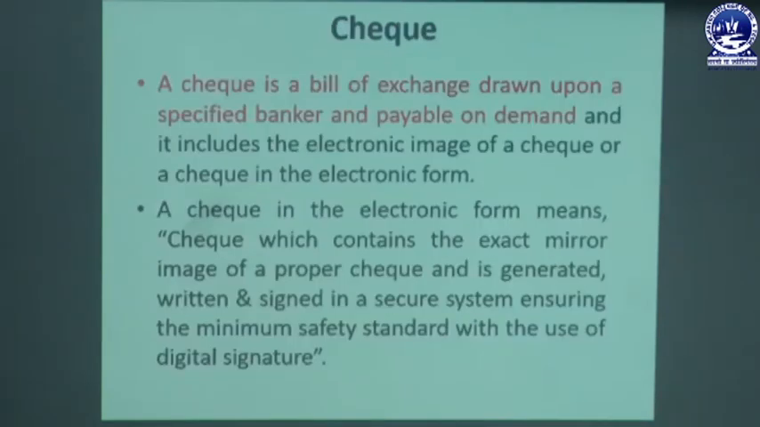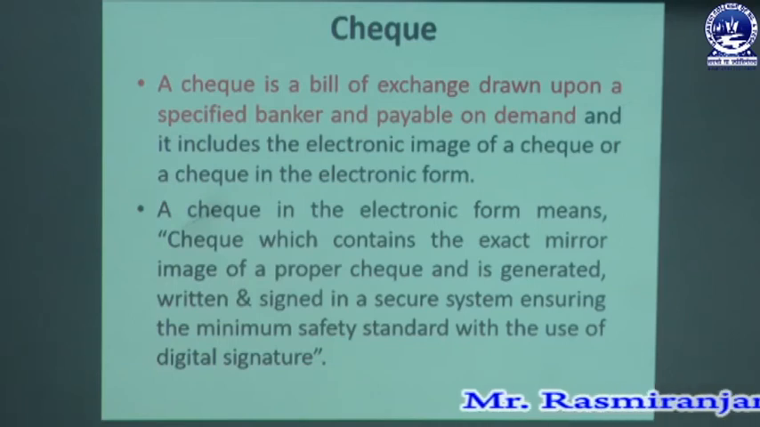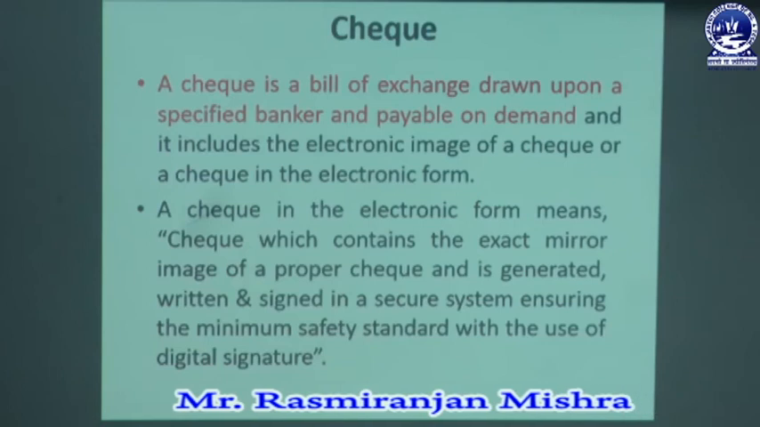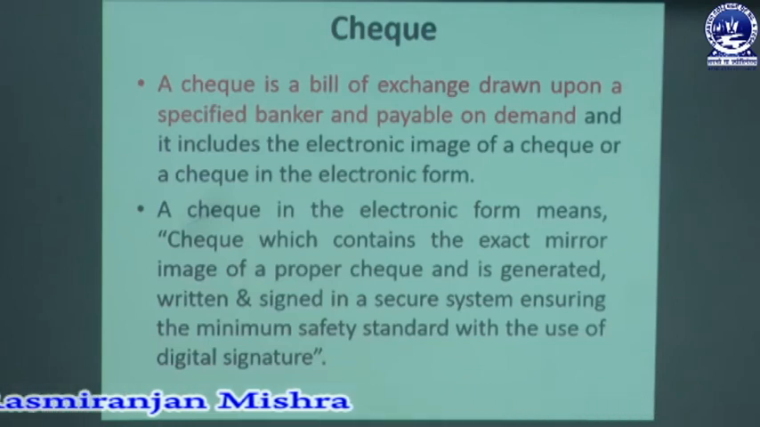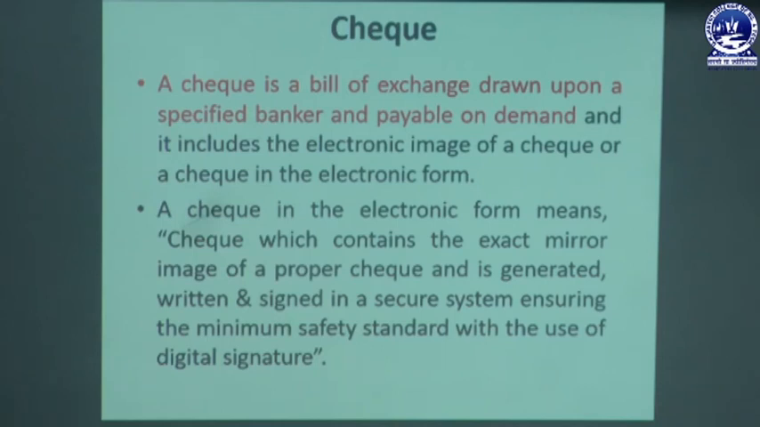The last one is the cheque, that is mentioned under Section 6 of the Negotiable Instruments Act. A cheque is a kind of bill of exchange drawn upon a specified banker and it must be payable on demand, and it includes an electronic image of a cheque or a cheque in the electronic form. So generally a cheque is separate from a bill of exchange and promissory note. Generally that is drawn on a specified banker. A cheque in the electronic form means a cheque which contains the exact mirror image.